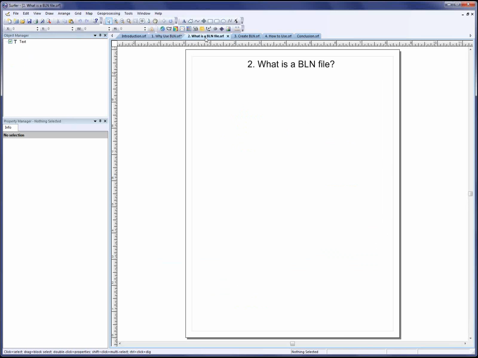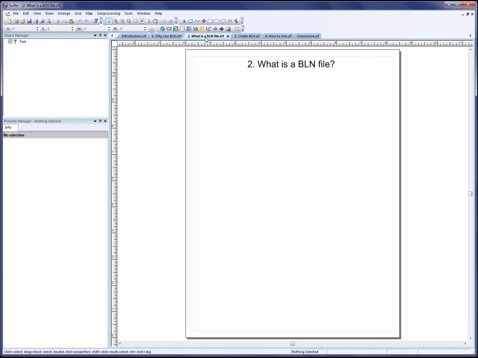The next topic I'll discuss is what actually is a BLN file. What does it look like? So a BLN file is what we call a blanking file. It's Golden Software's vector file format, and it's a simple text file format containing point, polyline, and polygon features. Each of those features can have one attribute associated with it. You can create, open, and edit BLN files in any text editor like Notepad, Excel, or even the Surfer worksheet.